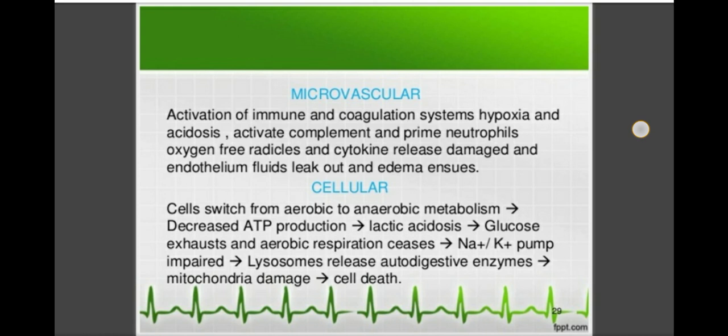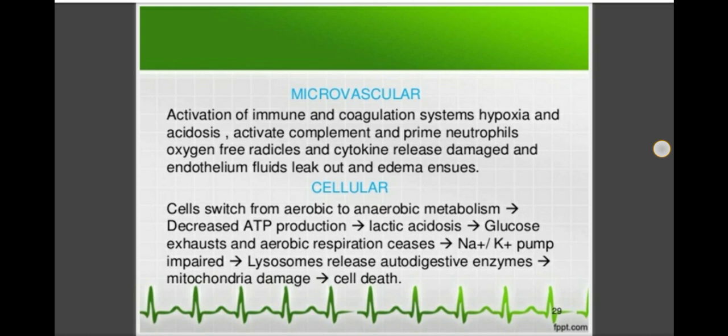There is lactic acidosis, that leads to glucose exhaustion and the anaerobic respiration ceases, that causes the sodium potassium pump to be impaired, and lysosomes release autodigestive enzymes, that causes mitochondrial damage, and that leads to cell death. This we studied in the pathogenesis of reversible and irreversible cell injury.